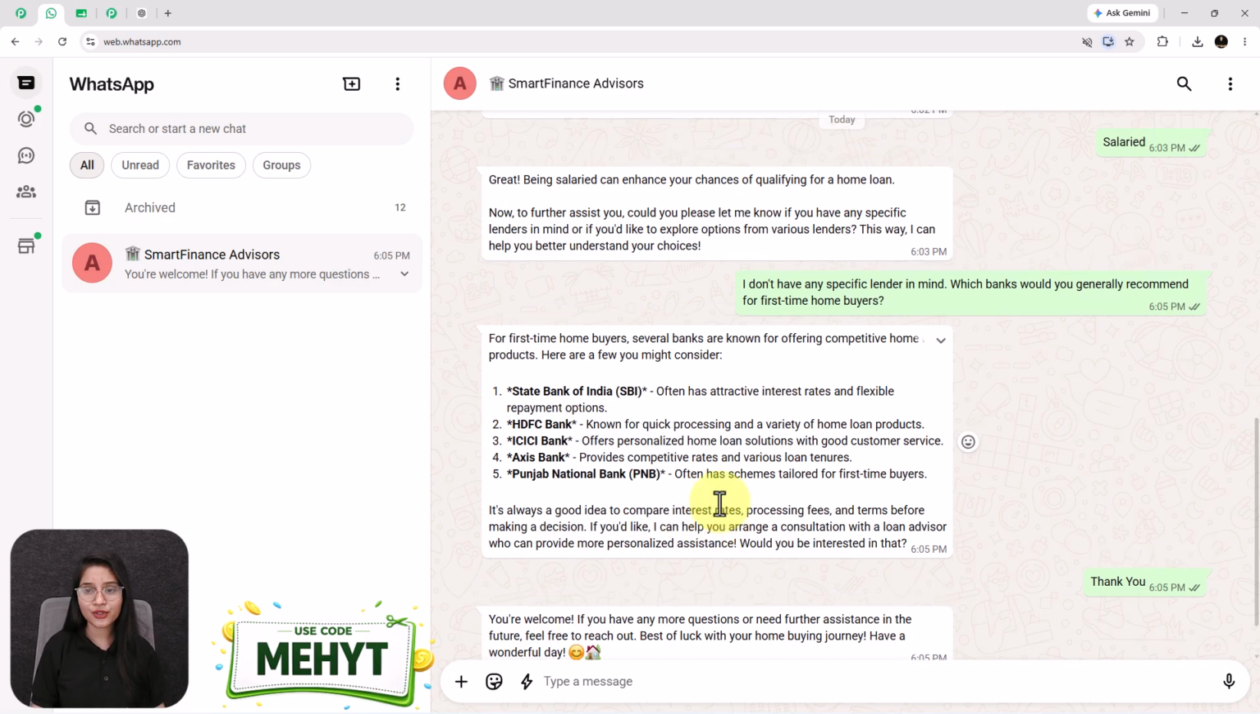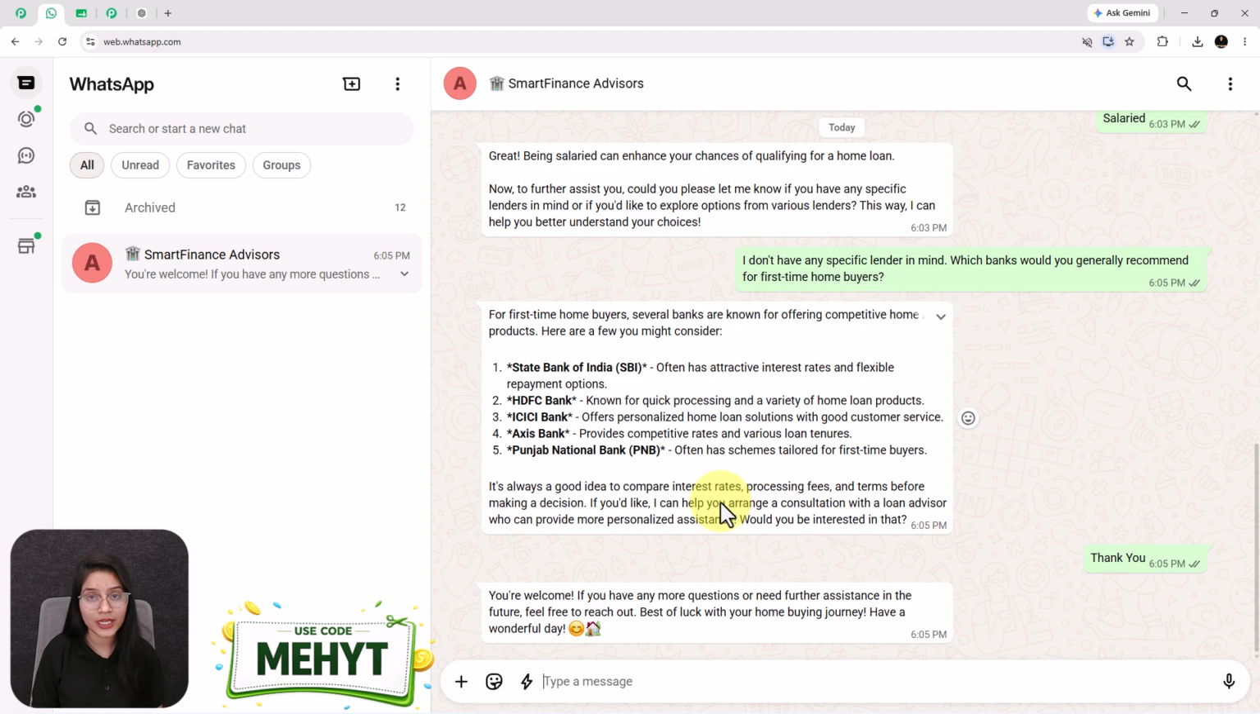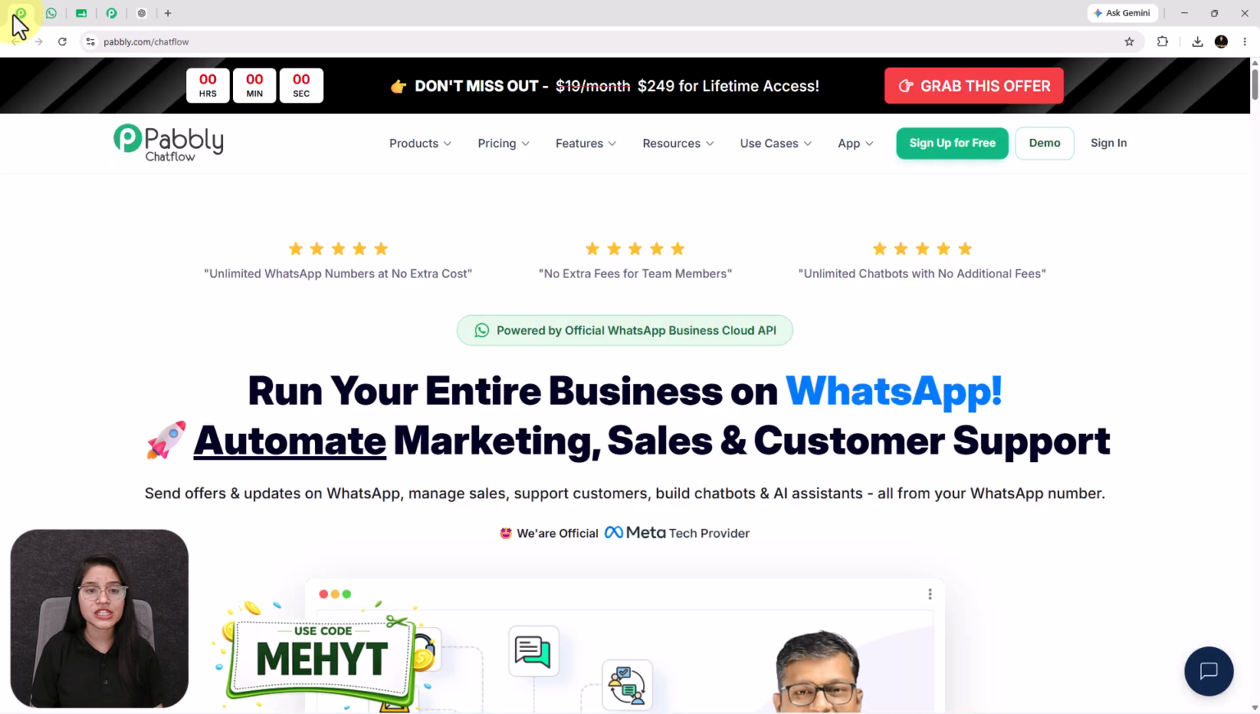So in this tutorial, we are going to design this exact WhatsApp AI assistant for loan advisors without writing a single line of code, using an all-in-one WhatsApp automation tool called Pabbly Chatflow. Now, why Pabbly Chatflow? Because it allows you to create an AI-powered WhatsApp assistant for different types of businesses. And not only assistants, you can also create chatbots, WhatsApp broadcast marketing, and much more.